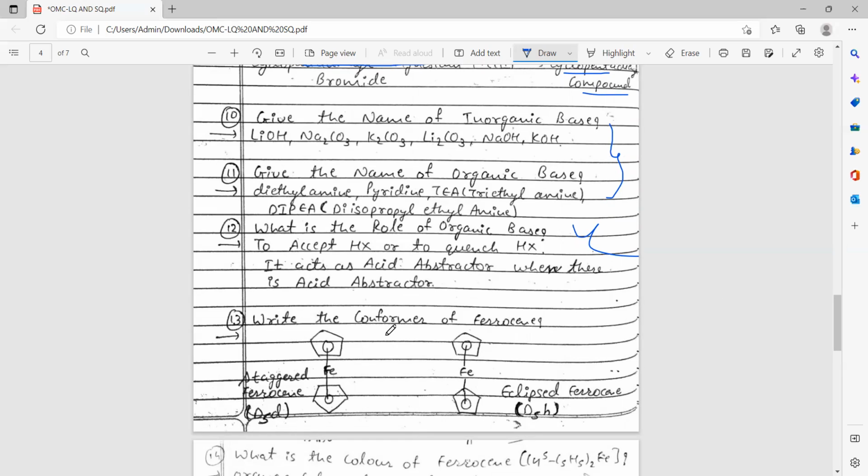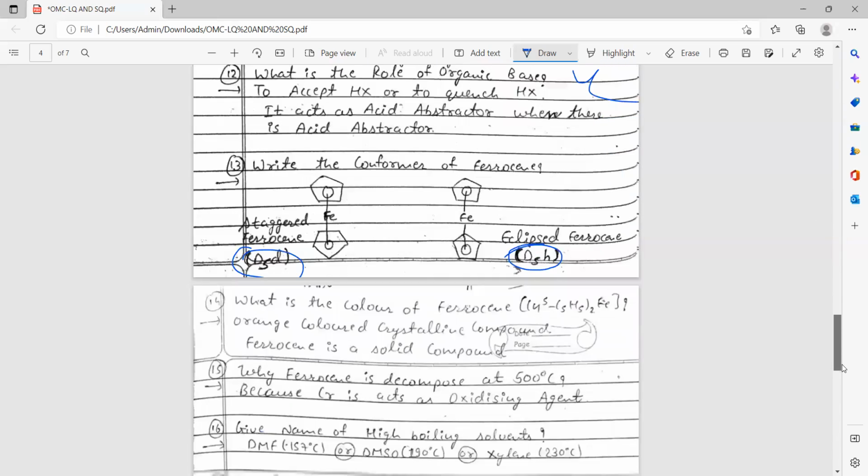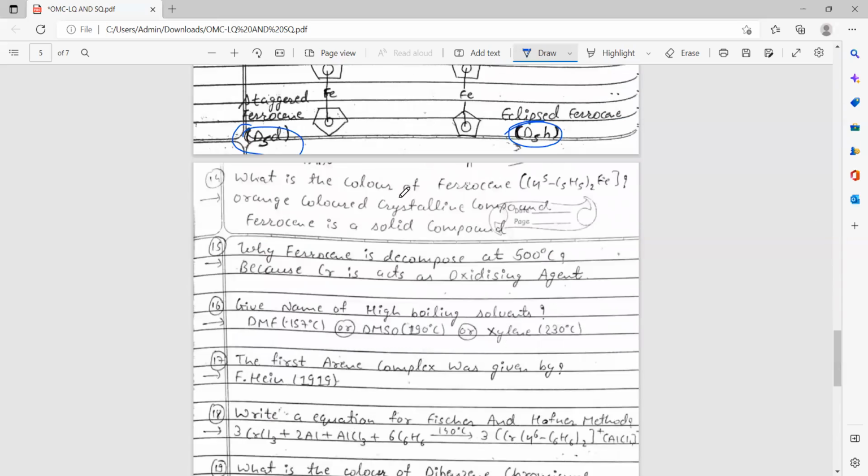Here, write the conformers of ferrocene. It can be staggered and eclipsed ferrocene. It can be asked what is the point group of staggered ferrocene? It is D5d. And what is the point group of eclipsed ferrocene? It is D5h. In that, what is the color of ferrocene? It is a metallocene, a 5 electron donor.